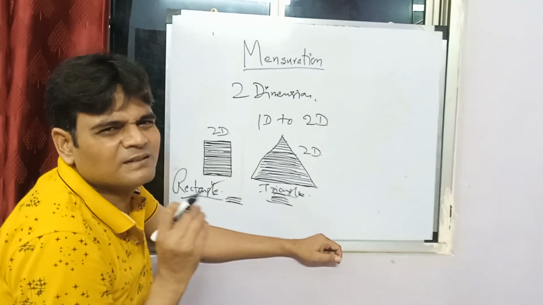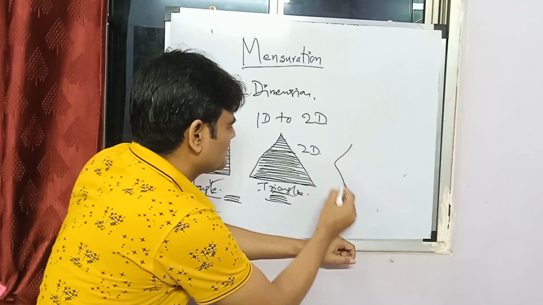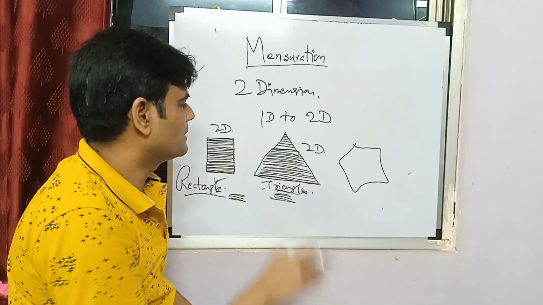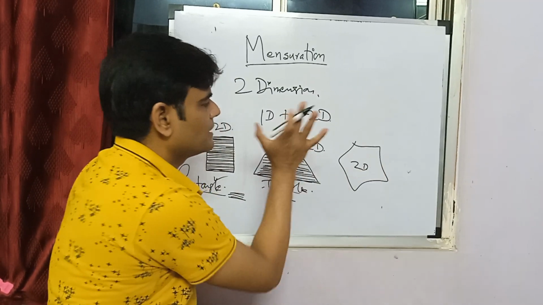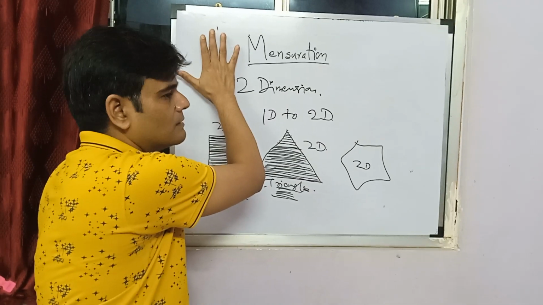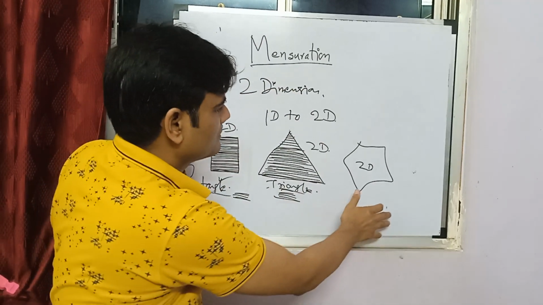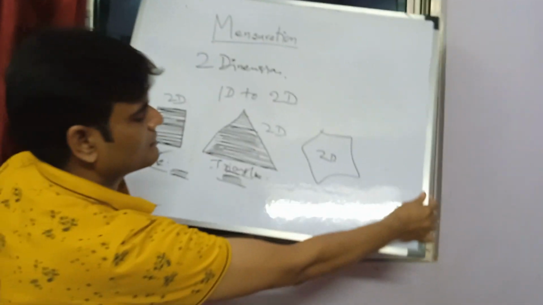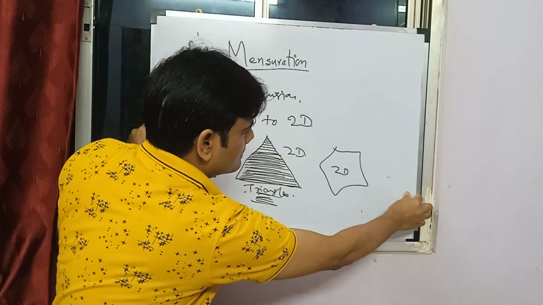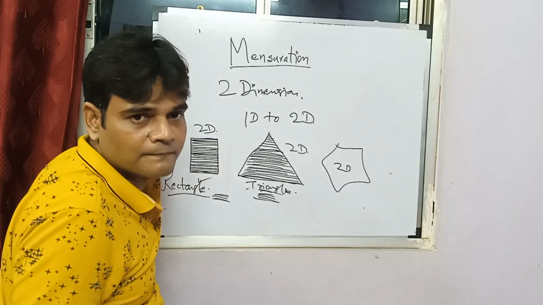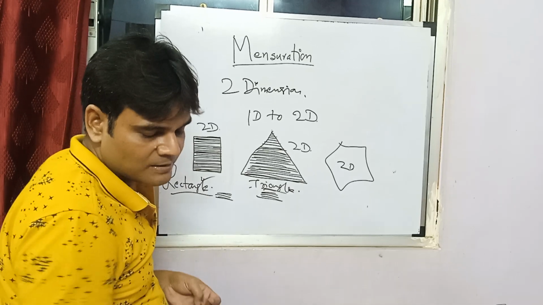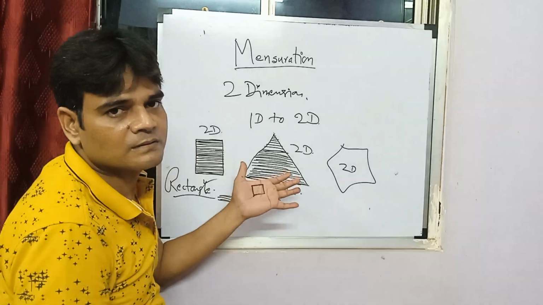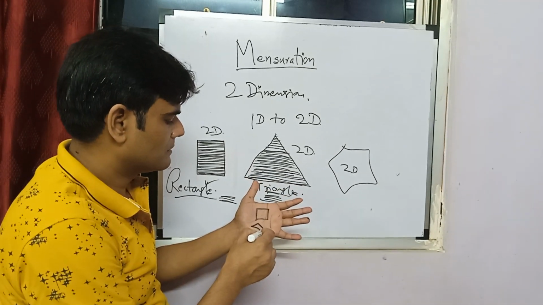So whenever you see any shape, that is a 2D figure on a plane, which you can paste on a plane. The plane can be like this, like this. You can move the plane, but the whole figure can be pasted on a single plane. It can be the floor. It can be anything. This is a surface. This is a 2D figure.